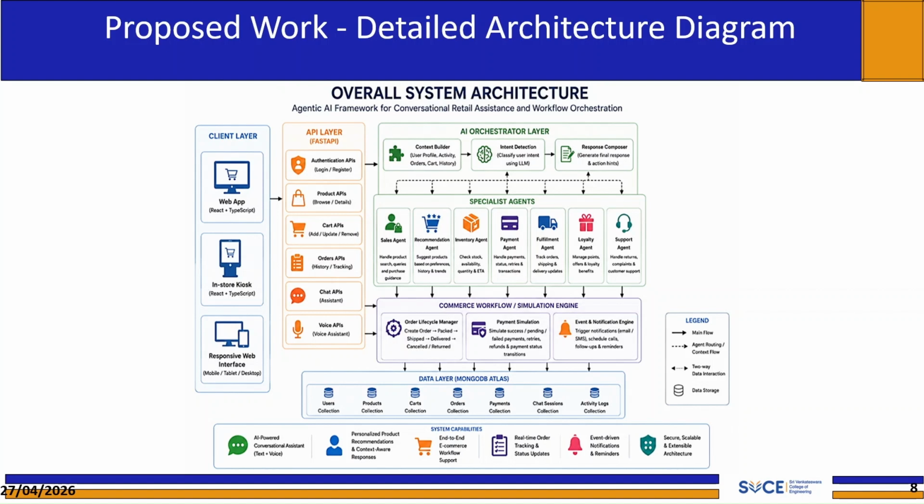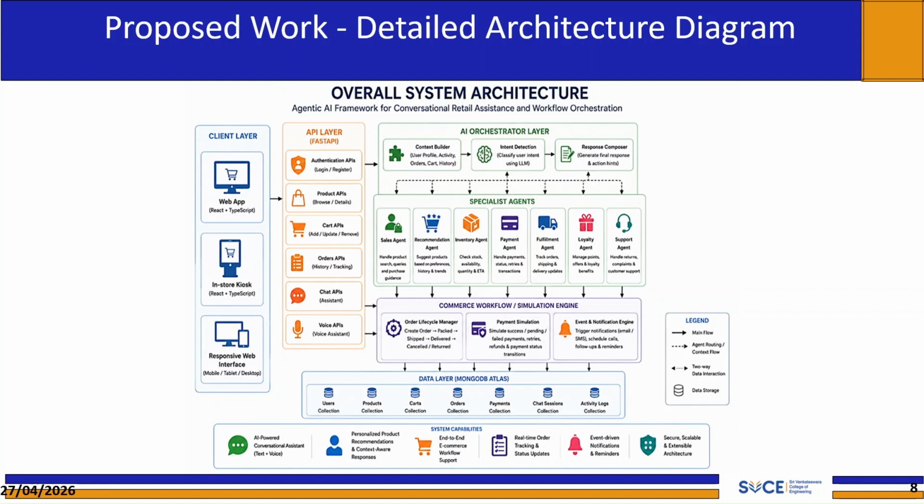The orchestrator works through three internal steps. First, the context builder assembles the user profile, activity history, cart state, and orders into a unified context. Then intent detection classifies the user intent using an LLM. And finally, the response composer generates the final response along with action links for the frontend. Below the orchestration sit the specialized agents, each focusing on a specific retail domain. The sales agent for product search and purchase guidance, recommendation agent for preference-based suggestions, inventory agent for stock availability and ETA, payment agent for transaction handling, fulfillment agent for order and delivery tracking, loyalty agent for points and benefits, and support agent for returns and complaints.